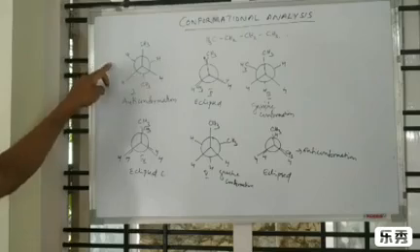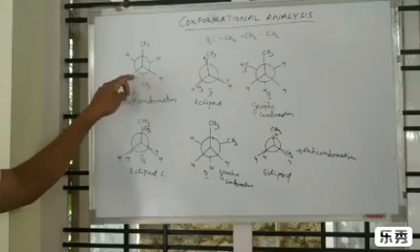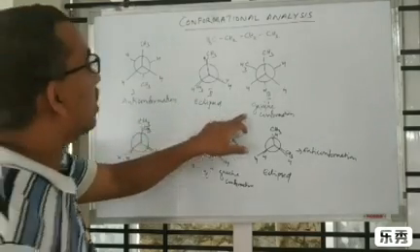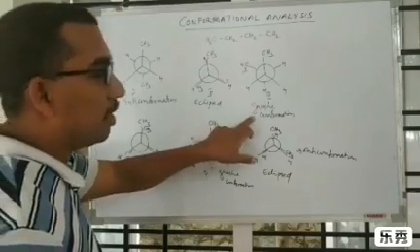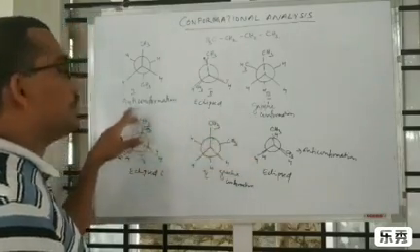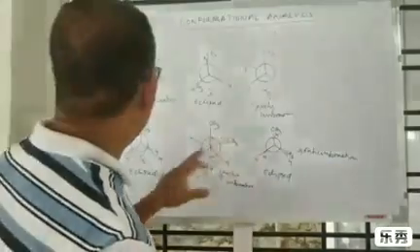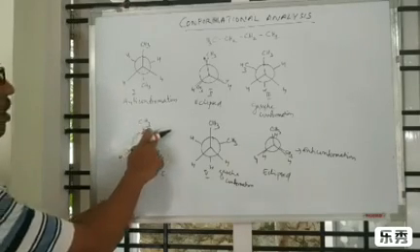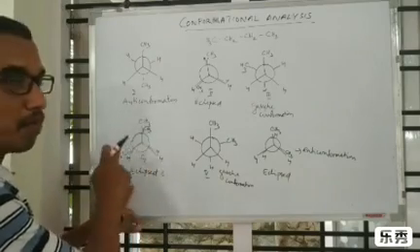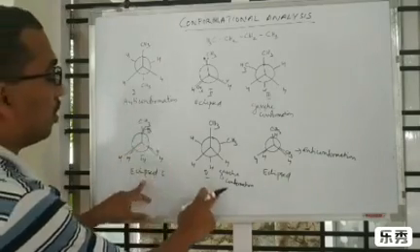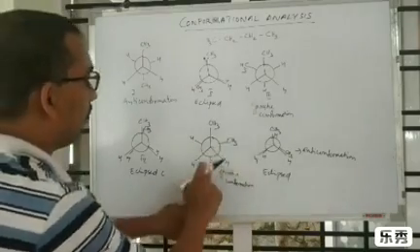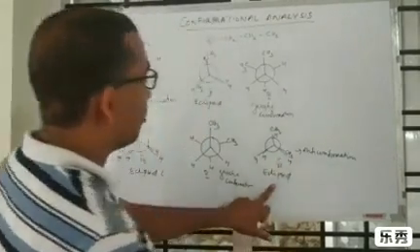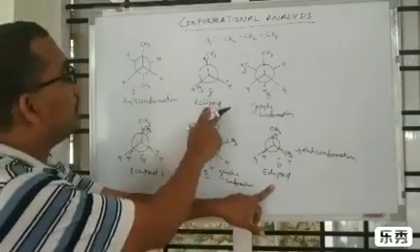Anti-conformation is a staggered conformation in which the CH3 groups are maximum apart. Rotating 60 degrees will form an eclipsed conformation, and then again rotating 60 degrees will form gauche conformation, which will have more energy than the first staggered one, anti-conformation. And then the fourth conformation has maximum energy, because the CH3 groups stand together and the van der Waals repulsive force will be more. Then again gauche conformation, the third one and fifth one will have the same energy, and then the sixth one, an eclipsed conformation, has energy similar to the second one.